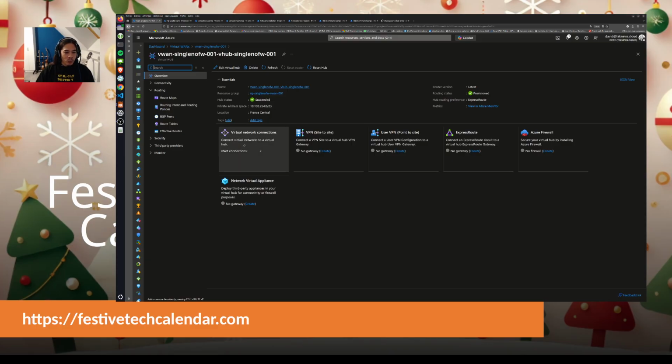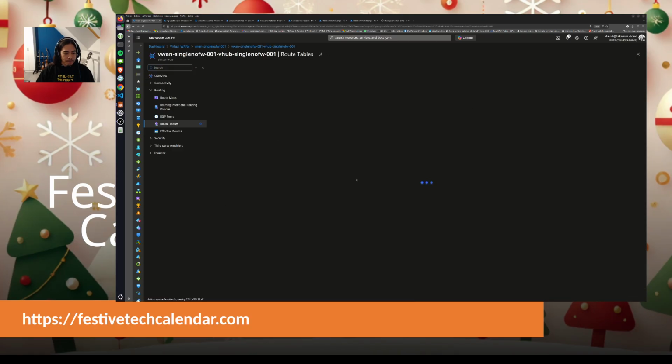We can see that we have two virtual network connections, and then we have here route tables, with our default route table. So it's loading, it takes a bit of time.